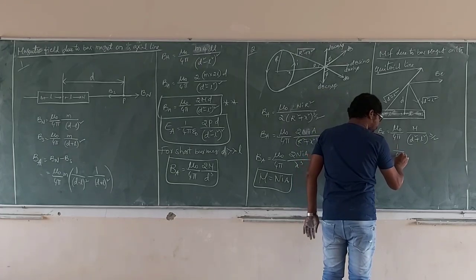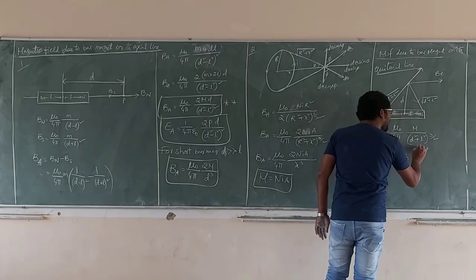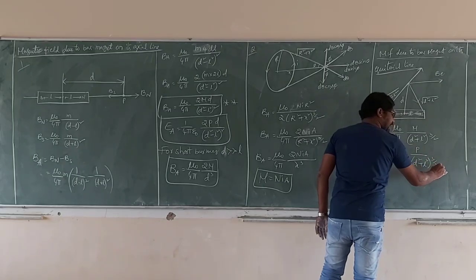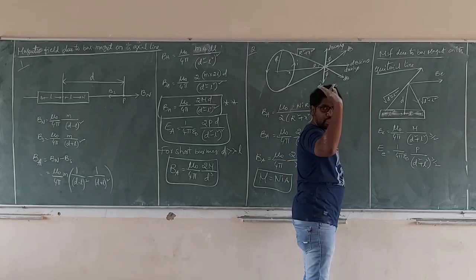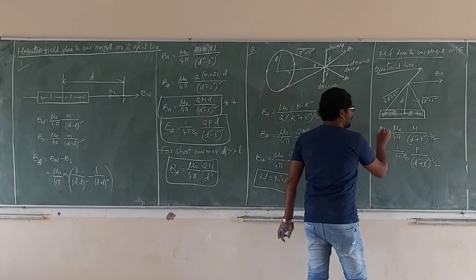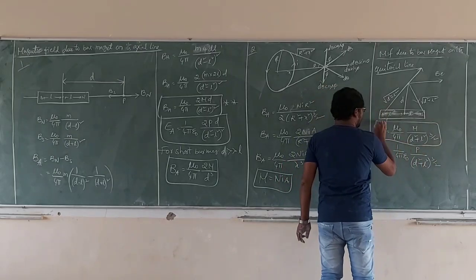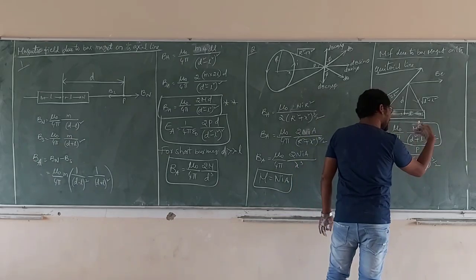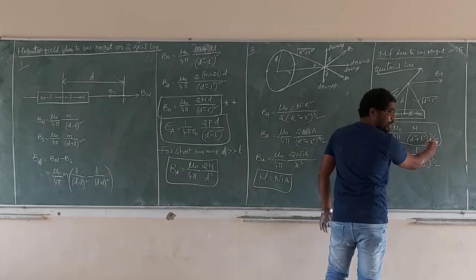1 by 4 pi epsilon, p by the same, like that. Same like that. So for a short bar magnet, which term is negligible? L square. L is removed. D square whole power 3 by 2 is d cube.